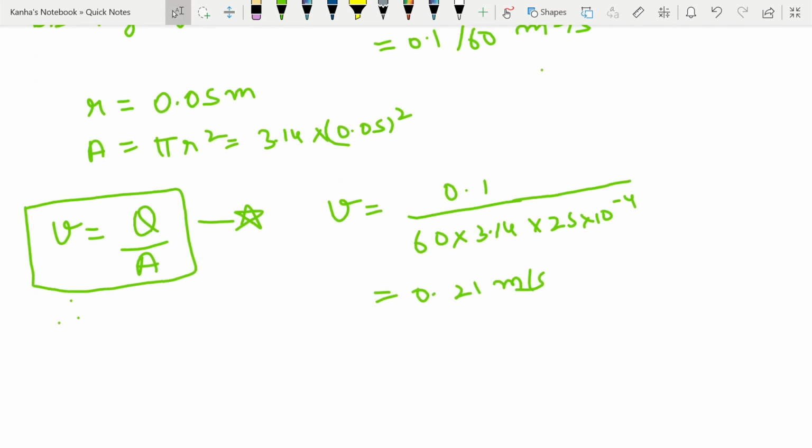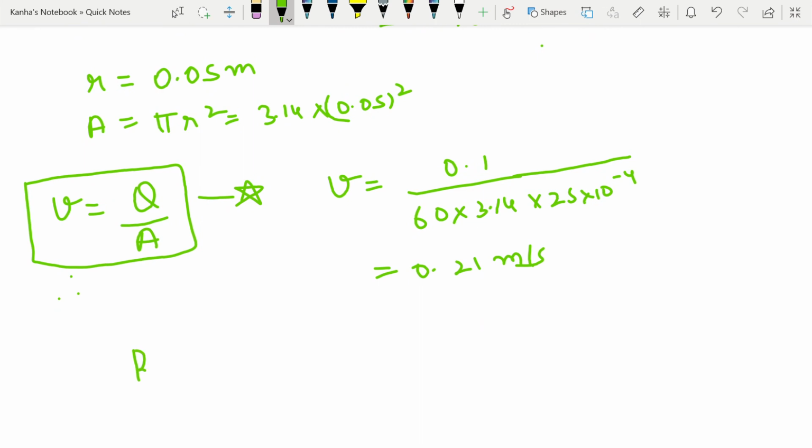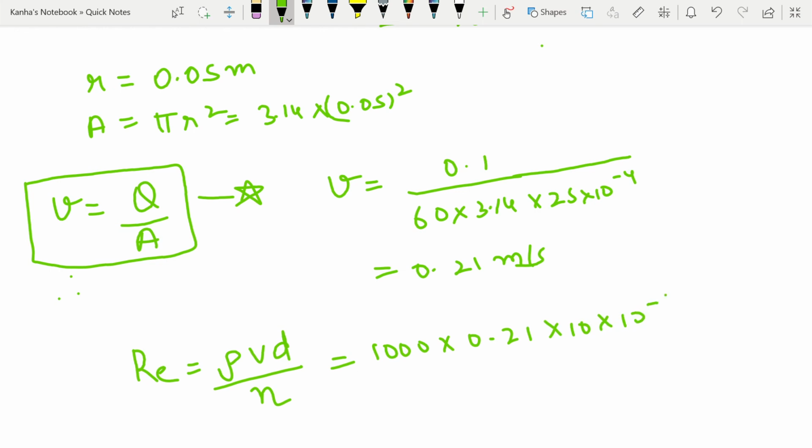Now I can use the formula for the Reynolds number. The Reynolds number is given as rho Vd divided by eta. So I can just substitute the values. Rho was given as 1000, into velocity 0.21, into 10 into 10 to the power minus 2, where 10 is the diameter and you're converting it to meters, divided by 10 to the power minus 3.